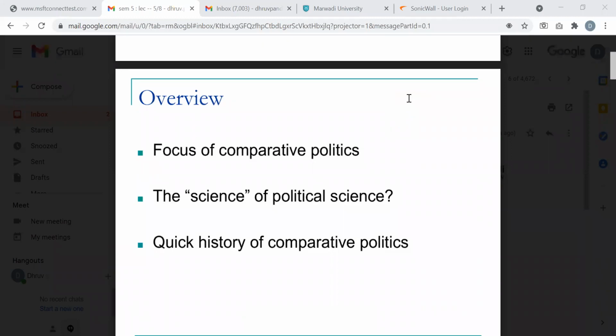So these are the three things: focus, science, and history. Focus, as in what are we concentrating upon? It's simple language, simple terminology.